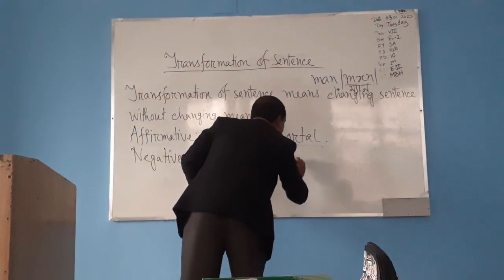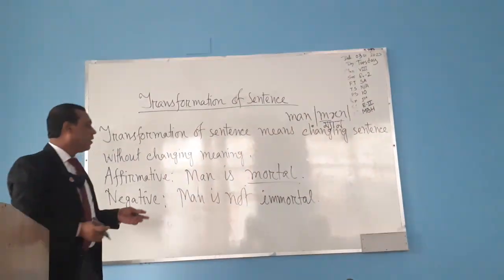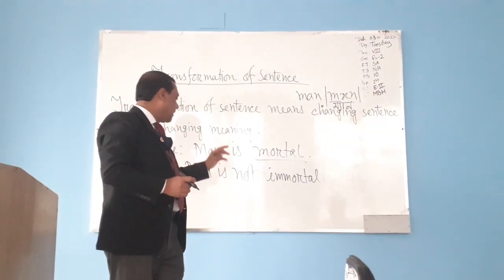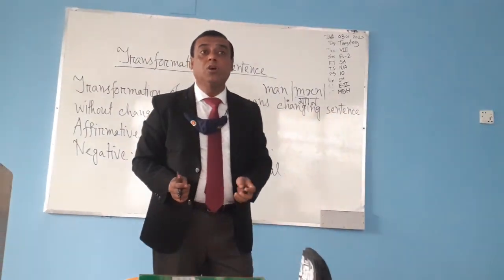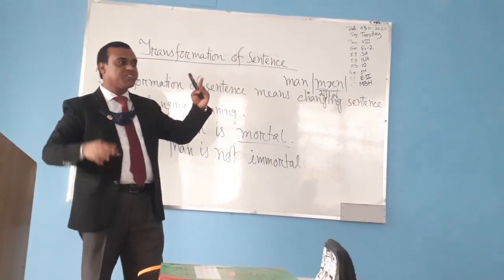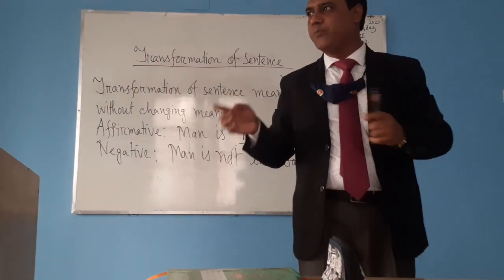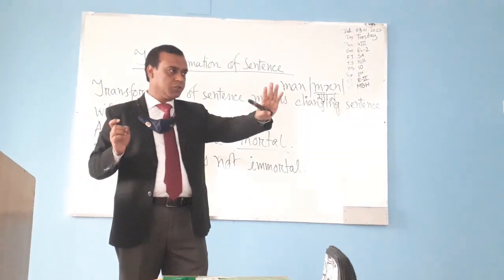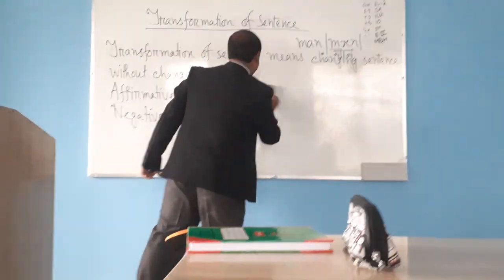Mortal, immortal. In Bangla, mortal is called Manush Moronshil, and immortal is called Manush Omoronshil. So the structure is different, but the meaning is the same. Clear, everybody? Is there any doubt? No doubt. Okay, I'm giving another example.